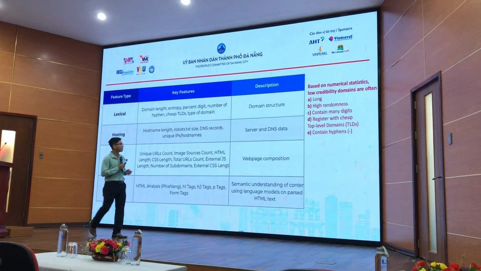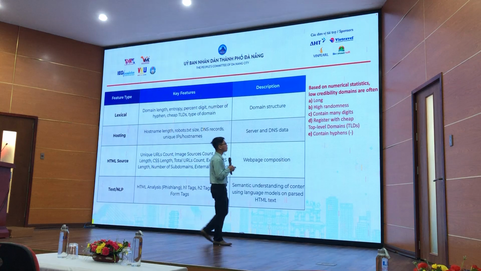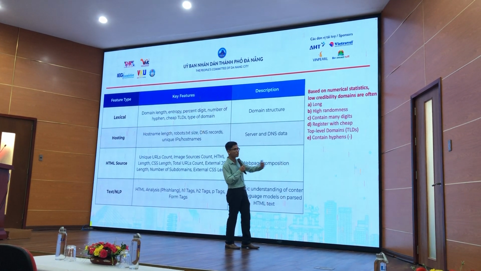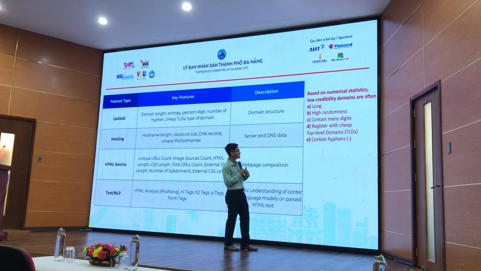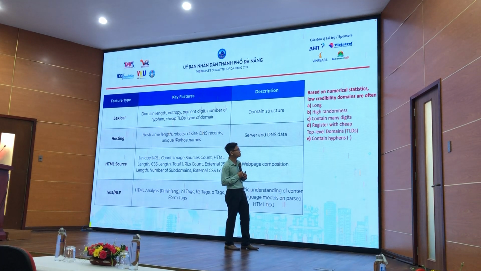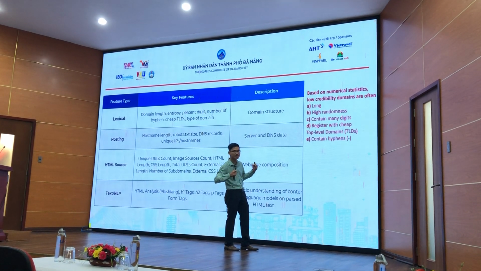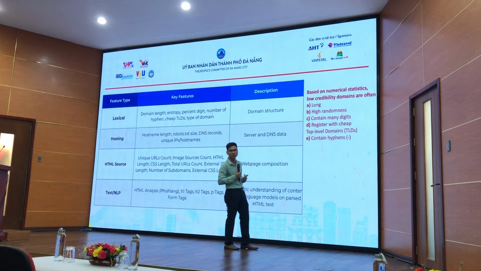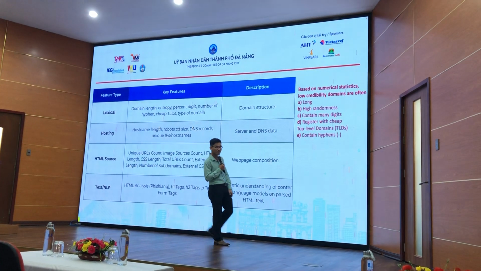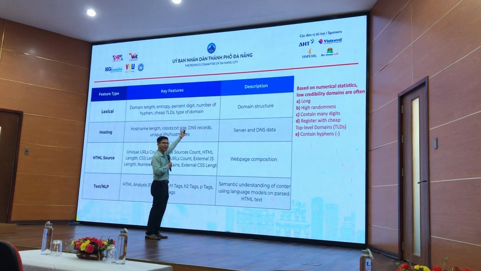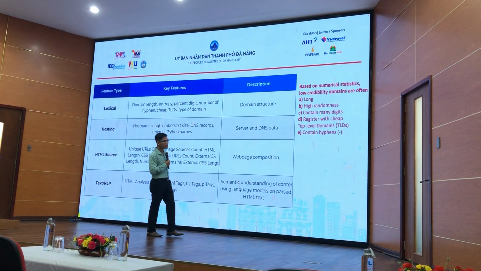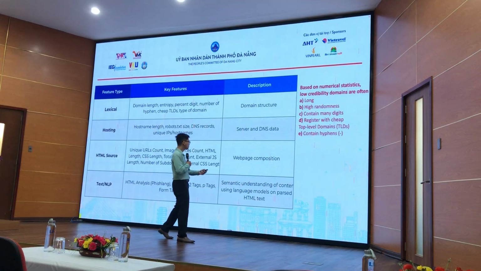Okay, and on the lexical side, we have some numerical analysis, and we see that scam or bad websites are usually very long. They have high numbers inside, they contain many digits, and they often use a very cheap top-level domain like XYZ, not .com. Sometimes they contain hyphens or special characters. With just one type of feature, we can already see signs that a site is possibly a scam.